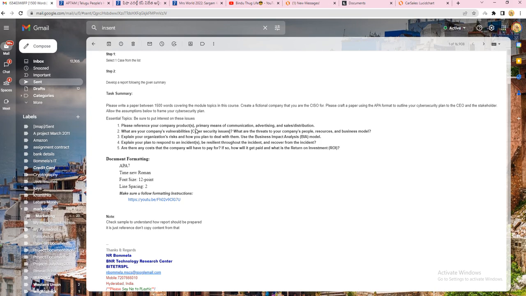Next, the sales and distribution: how the company is doing its sales and distribution should be explained. For example, if you take the Apple company, it has its own stores, and it also sells its products through different big retailers and small retailers. It will have multiple channels, different types of sales and distribution. The company will have wholesalers and retailers, and might have its own stores. There will be different types of sales and distribution activities each organization conducts.